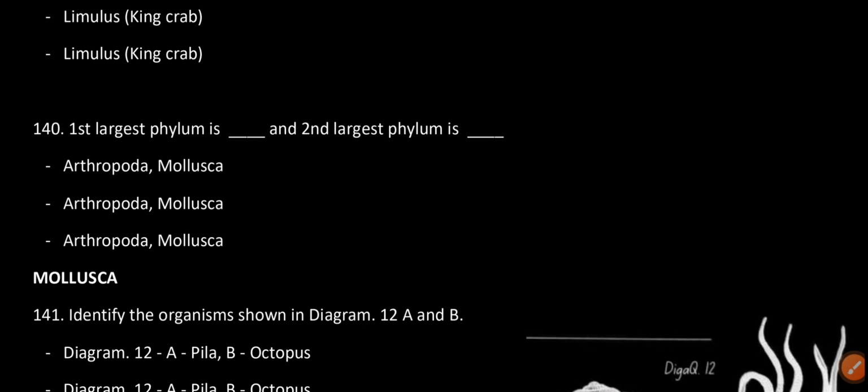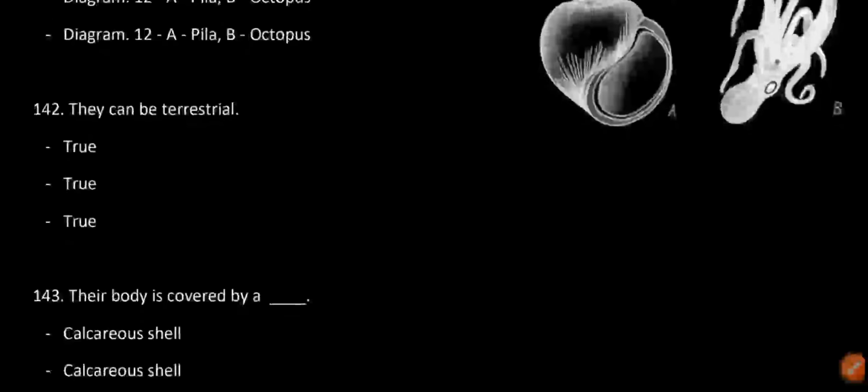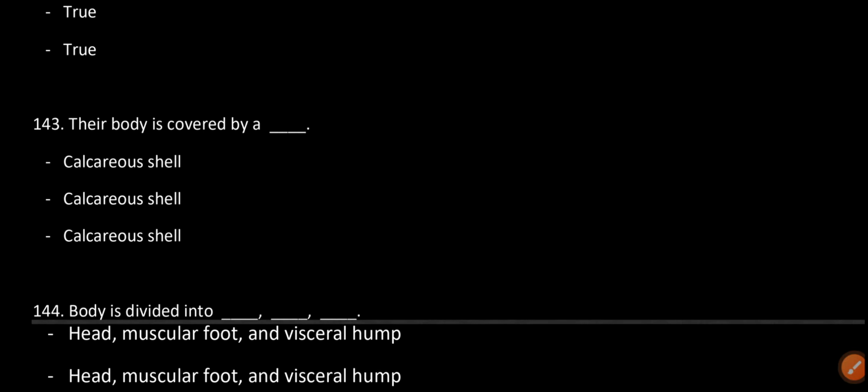Mollusca. Identify the organisms shown in diagrams A and B. A is Pila and B is octopus. They can be terrestrial. True. Their body is covered by a dash calcareous shell.